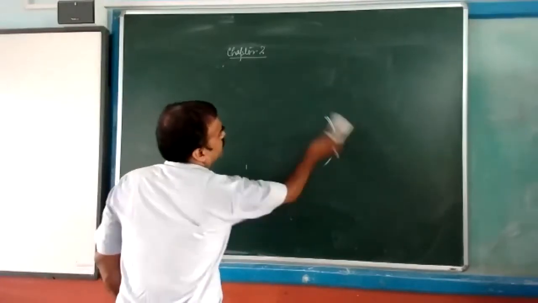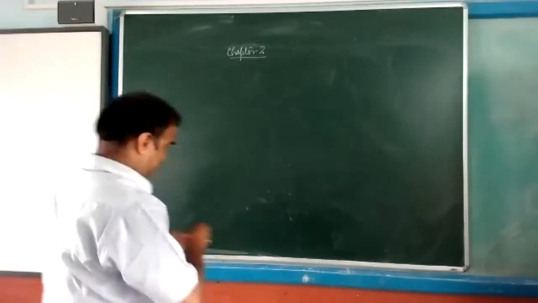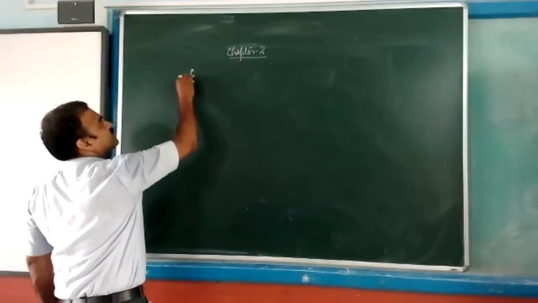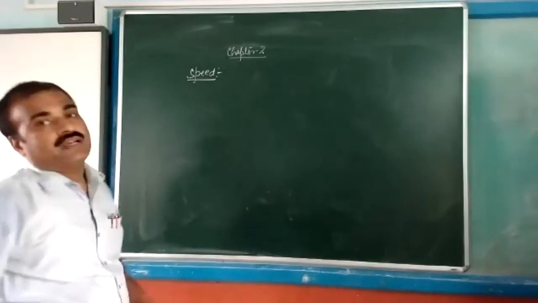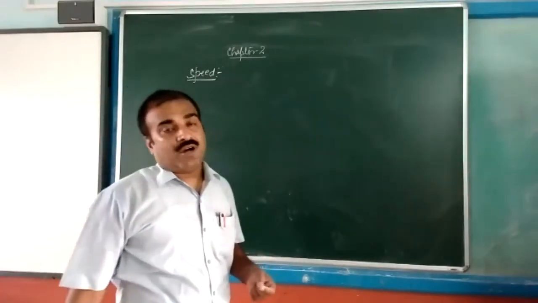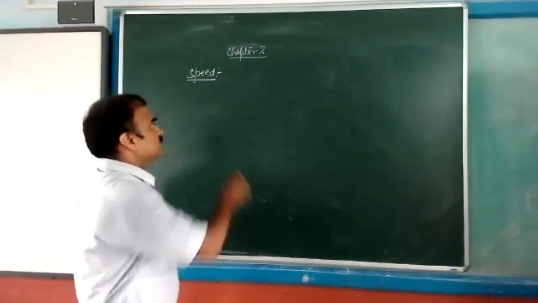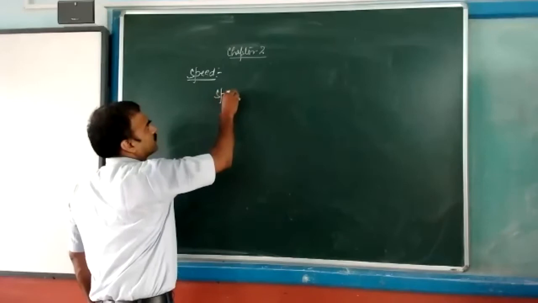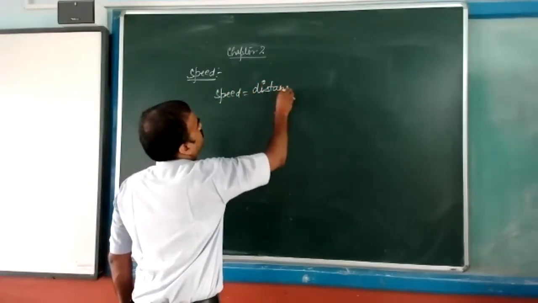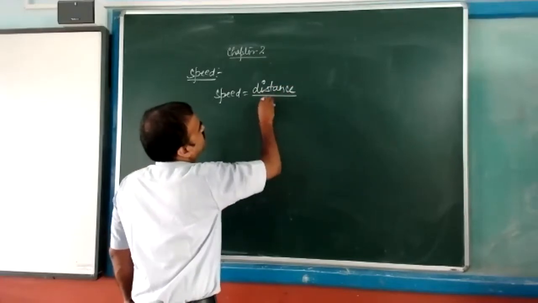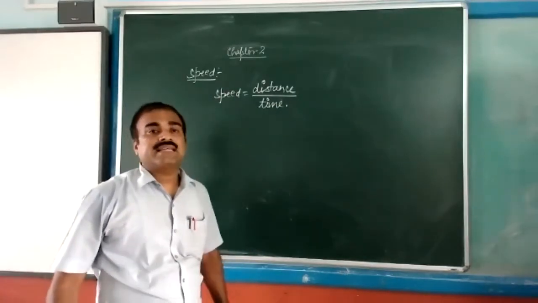Then come to speed. Speed: the rate of change of distance is known as speed. It's a scalar quantity.